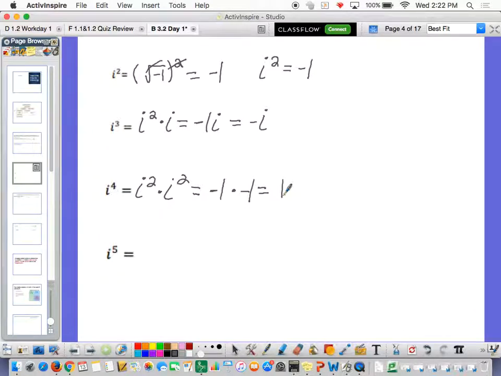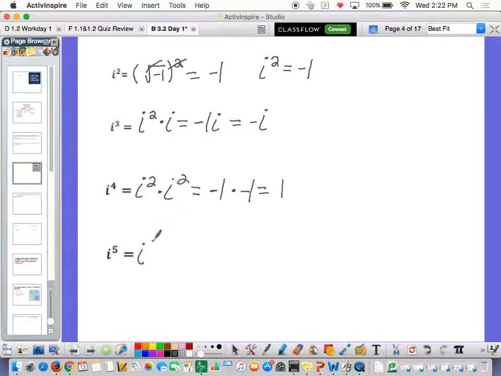This, by the way, is why we never use i as a variable, because some variables like e or like i have very special meanings. They are very specific. That's why you never see i as a variable. I mean, you could use it as a variable, but you don't see math books or math teachers using it.